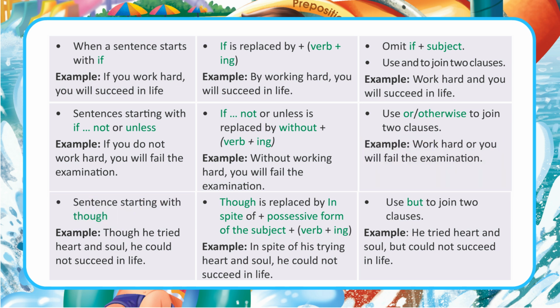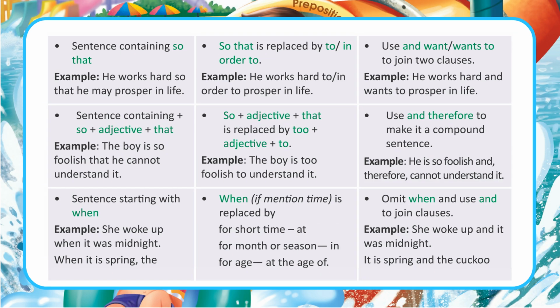Sentence starting with though. Though is replaced by in spite of plus the possessive form of the subject plus verb plus ing. Use but to join two clauses. Example: Though he tried heart and soul, he could not succeed in life. Example: In spite of his trying heart and soul, he could not succeed in life. Example: He tried heart and soul, but could not succeed.